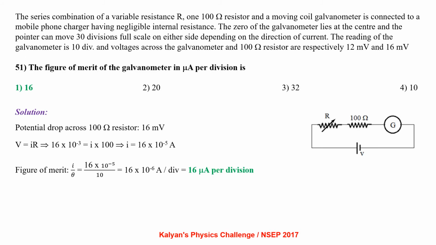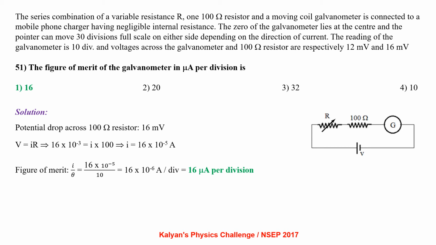The series combination of a variable resistance R, 100 ohm resistance and a moving coil galvanometer is connected to a mobile phone charger having negligible internal resistance. The zero of the galvanometer lies at the center and the pointer can move 30 divisions full scale on either side depending on the direction of current. The reading of the galvanometer is 10 divisions and the voltage across the galvanometer and the 100 ohm resistor are respectively 12 millivolt and 16 millivolt. The figure of merit of the galvanometer in microampere per division is.